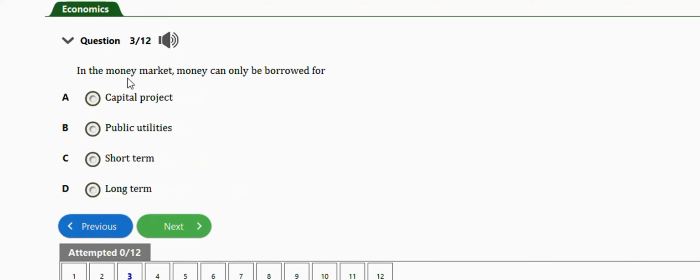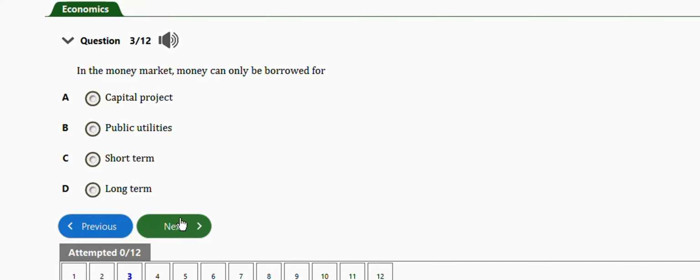It says in the money market, money can only be borrowed for real capital projects, public utilities, short-term, long-term. It is short-term, guys. In fact, once you hear the words money market, what should come to your mind is short term. In economics, once you hear money market, what should come to your mind is short term.